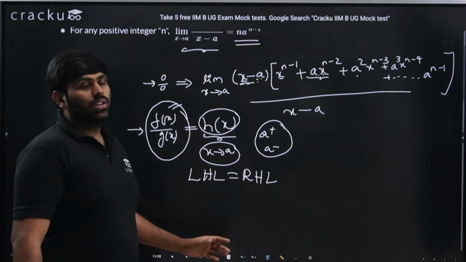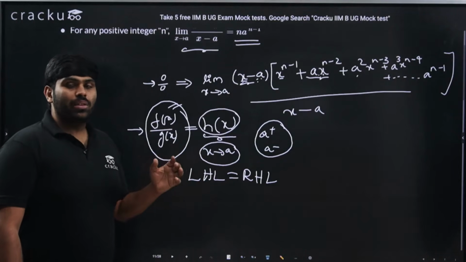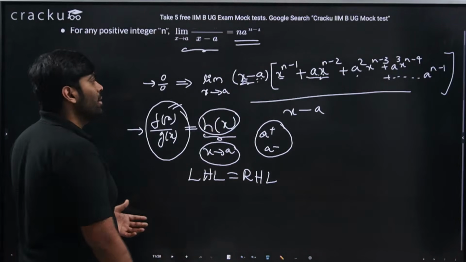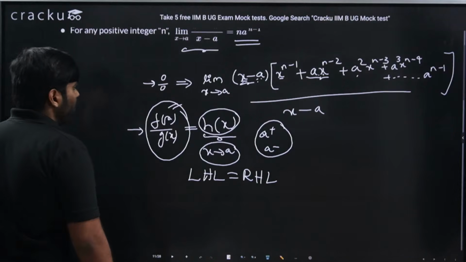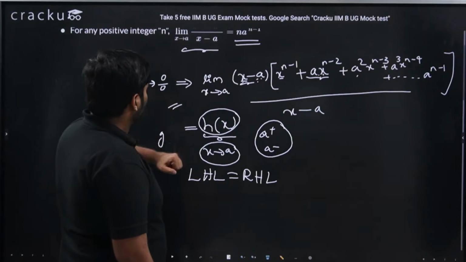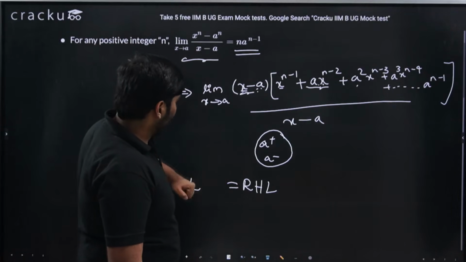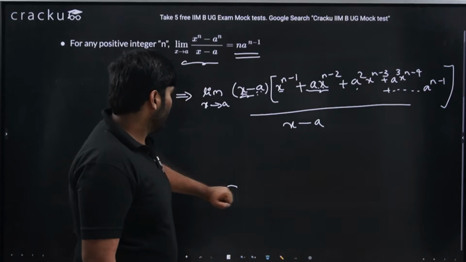That we should be able to simplify. And I don't think I've ever seen any question framed where you are unable to simplify but are still asked in a 0 by 0 form. That won't happen for sure. So having said this, the h of x thing was taken not for this part of the question, but for the question which was asked on the chat box.